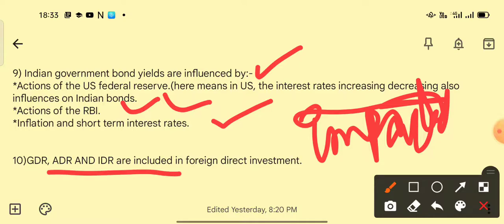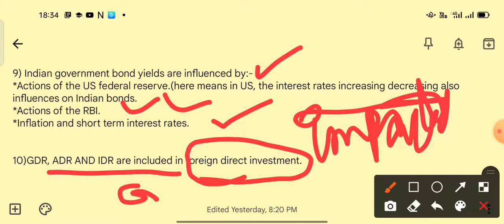When it comes to the 10th question, this is about foreign direct investments. It is asked which are all included in foreign direct investment. Here the answer is GDR, ADR, IDR: global depository receipts, American depository receipts, and Indian depository receipts.